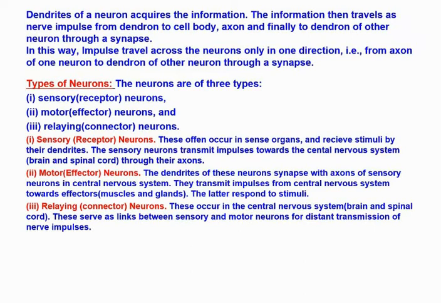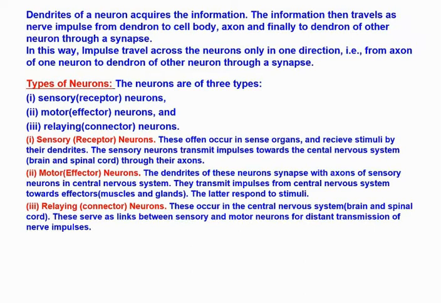The latter respond to stimuli. And number 3, relaying or connector neurons. These occur in the central nervous system, that is brain and spinal cord. These serve as links between sensory and motor neurons for distant transmission of nerve impulses.